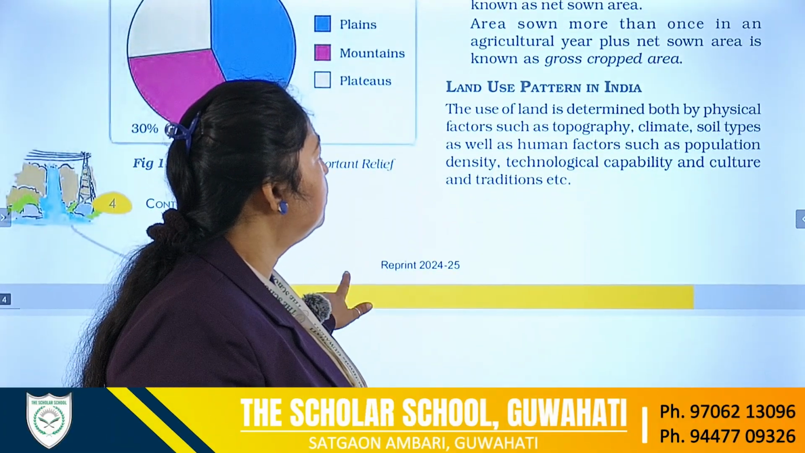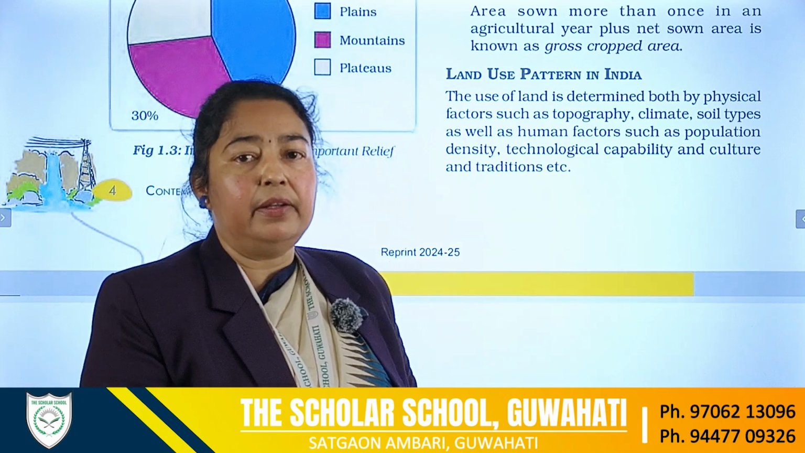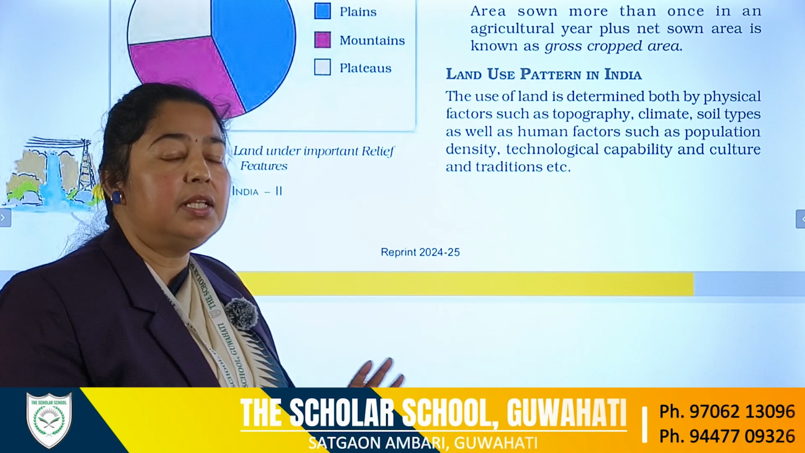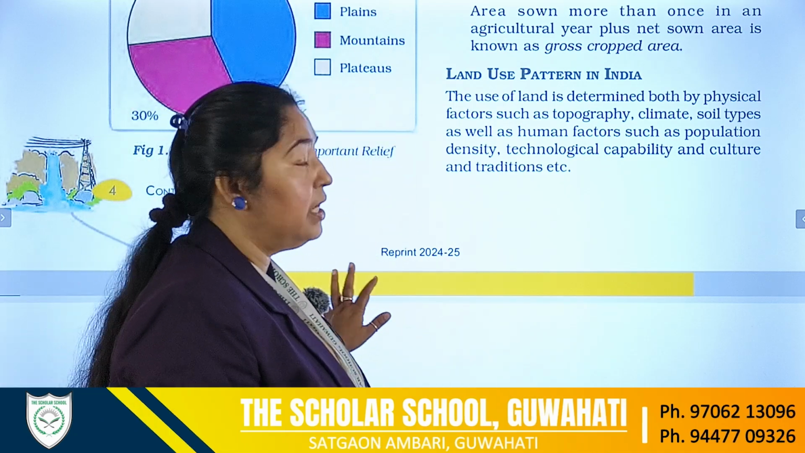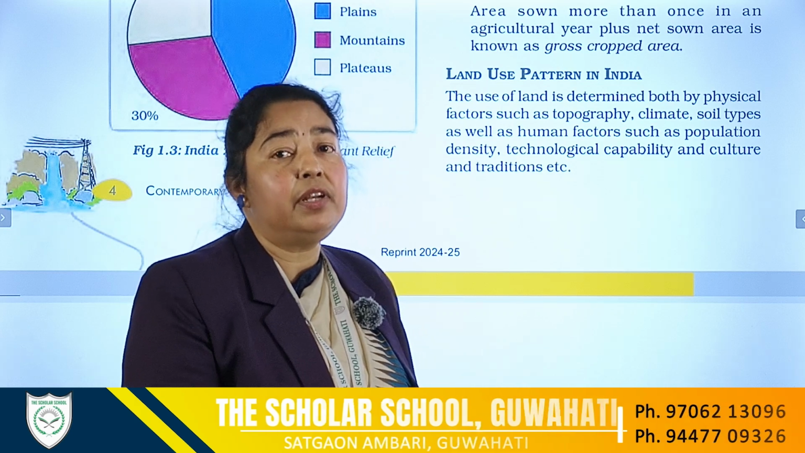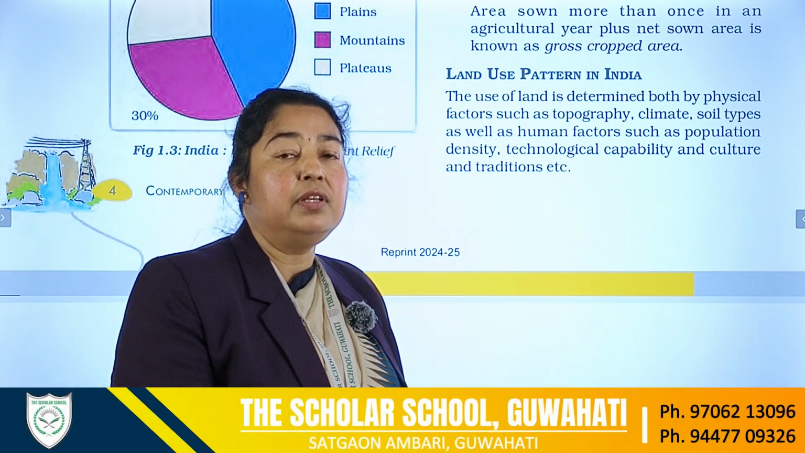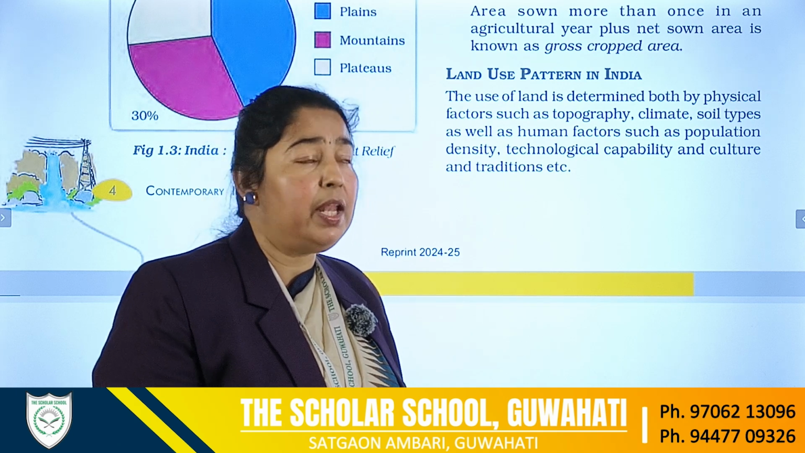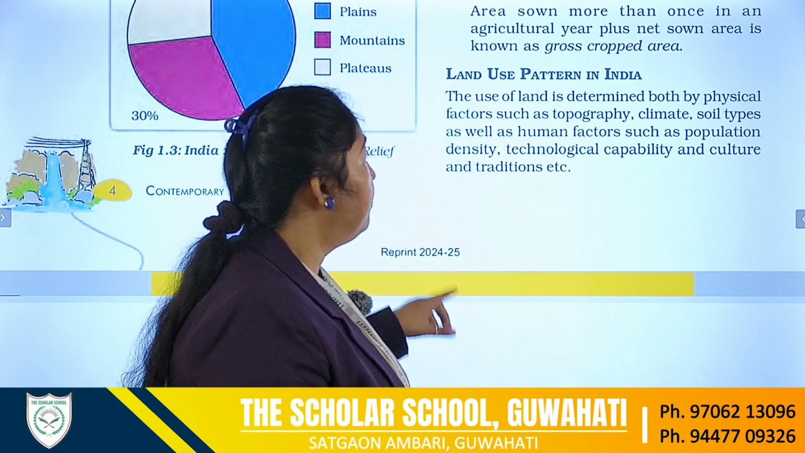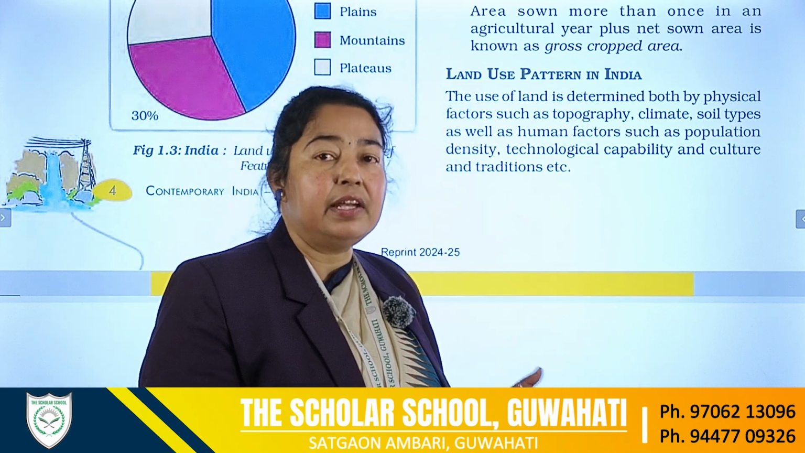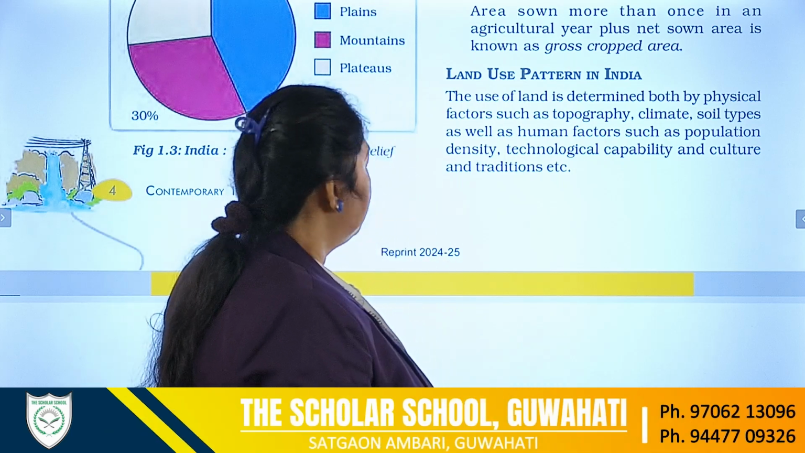Now, next we come to the land use pattern in India. The land use pattern in India is a little different because the land which we are utilizing is composed of different reliefs. Already we have said that India is composed of hills, mountains, plains, plateaus, and valleys, and thus every relief has different physical characteristics. So they have different topography.